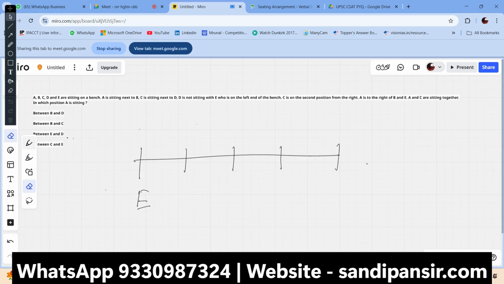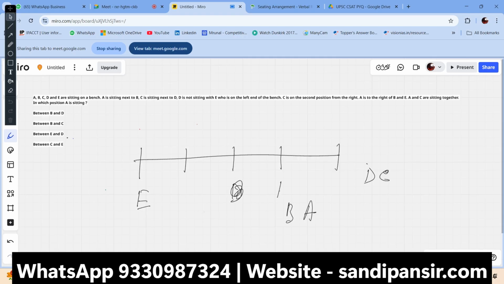Let me just code a thing. A is sitting next to B. Suppose A is sitting next to B and C is sitting next to D. This is the contradiction out there. And D is not sitting with E. That means you cannot put D here. You can put D here, but you cannot put E here. That means,